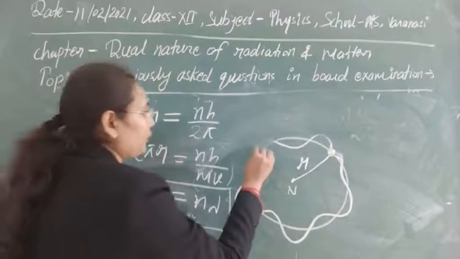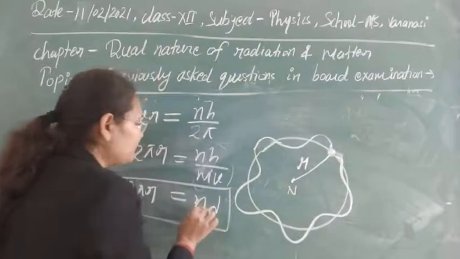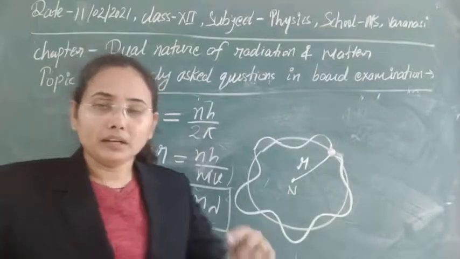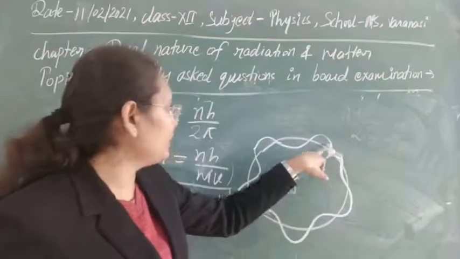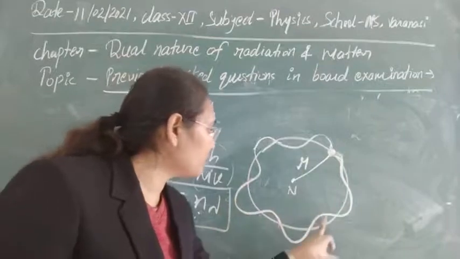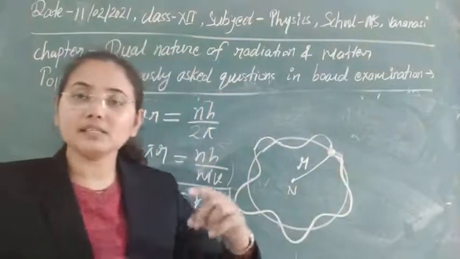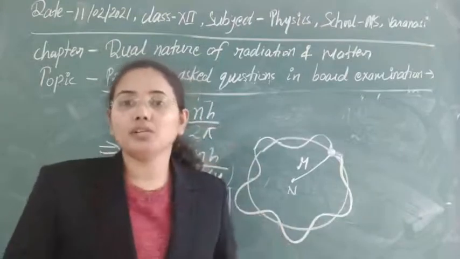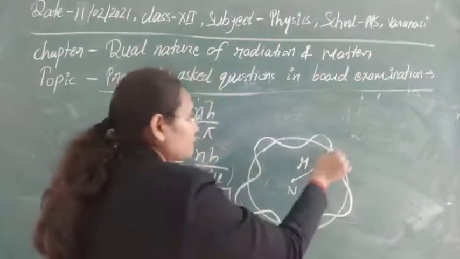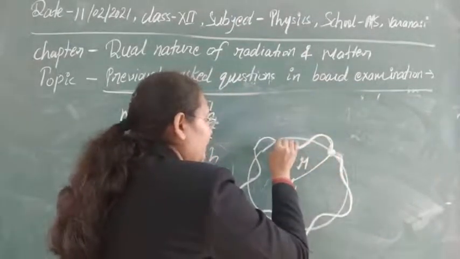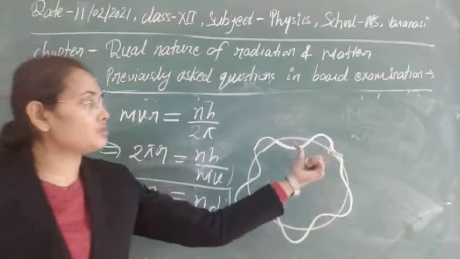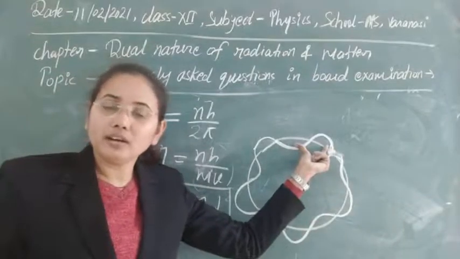As for why it is an integral multiple of lambda, this n is actually denoting how many waves there are, as we can see that this is one wave completing one rotation, this is the second complete rotation, third, fourth. So how many rotations are done by the wave throughout that particular circular orbit? Obviously you can calculate it by using the wavelength here. If any particle or wave completes one rotation, this distance is known as one wavelength, or equal to lambda.